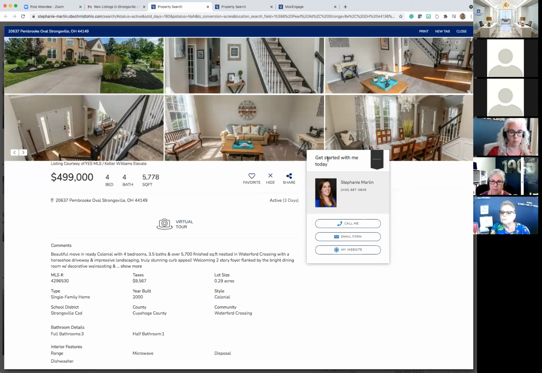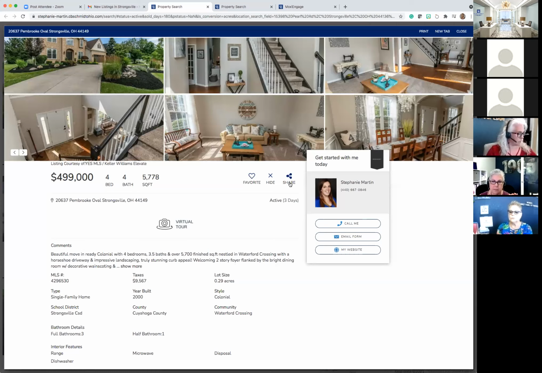So again, I would consider this a classy drip campaign. You do not need to be, as an agent, someone who's in somebody's face all the time. That can be off-putting. But just providing them information that's a resource to them, and then casually and classily having your information here is a much better tactic to obtaining a lead into a client than if you're just going out there trying to make yourself look like the best person on earth, right? It just doesn't go over well with a lot of buyers and sellers. They want to know that you're out for them and not just yourself.